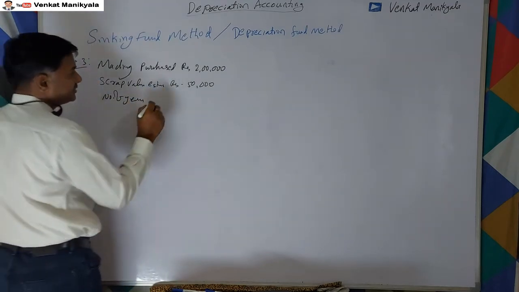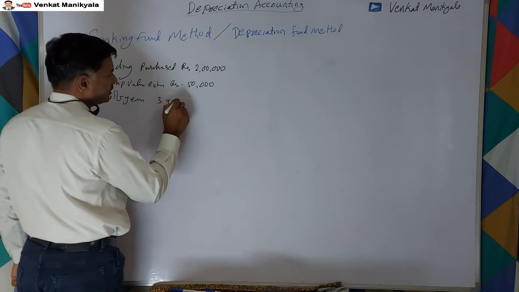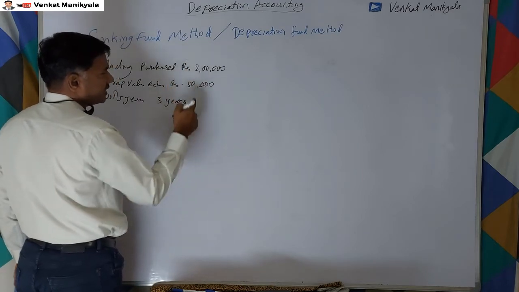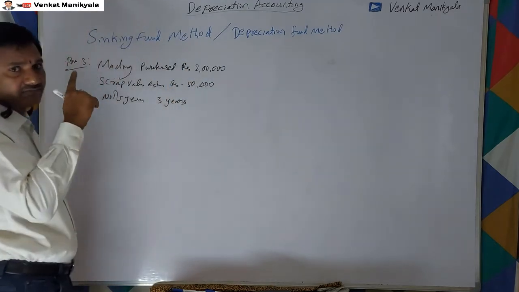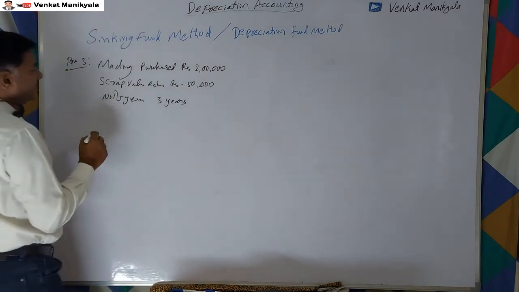Its useful life we estimate as 3 years. In the previous problems the values were almost the same, but the number of years was 5. Now here it is 3 years.